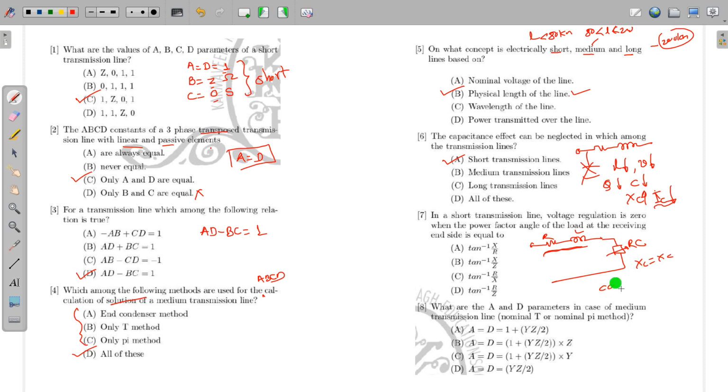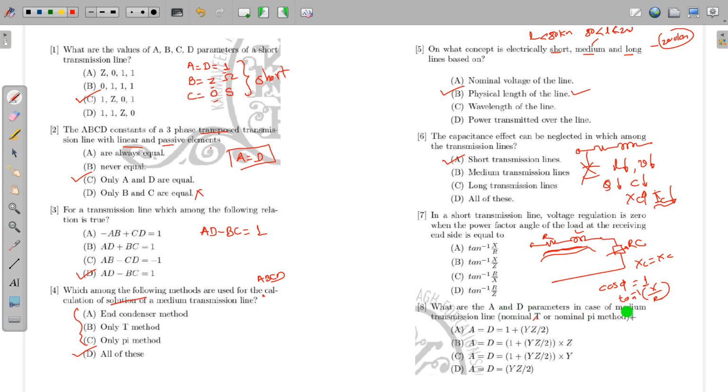So what will be the power factor in this case? The cos phi must be equal to unity. To keep this cos phi unity, your load should have the power factor angle of tan inverse of X by R. So this is the correct option.